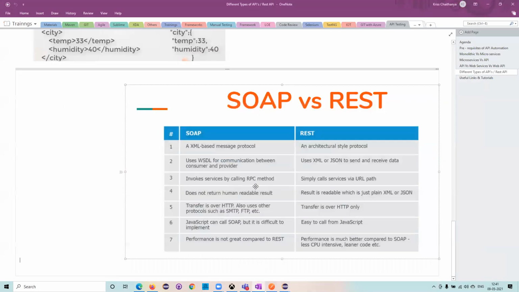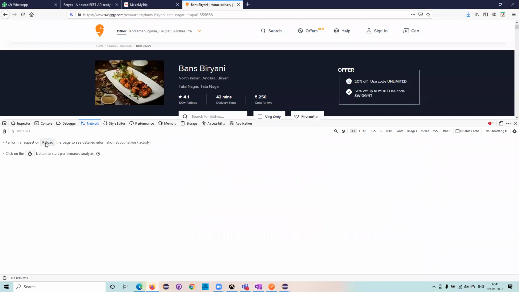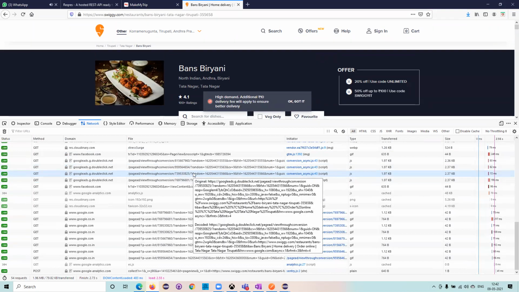So how are we calling, how are we invoking those things? What do you mean by RPC? As of now, you just keep that as a black box and think of it as a procedure for calling the SOAP APIs. But whereas in REST, we use URLs to call it. You have seen it in real time, right? Wherever we use it, we call everything with the respective URLs. With a particular URL, we call particular resources or images, or whatever functionality we wanted to do.